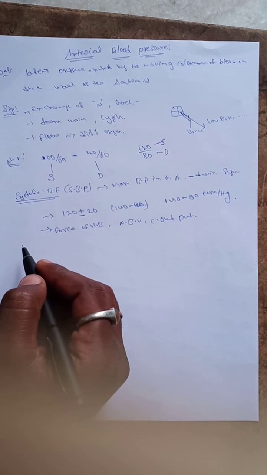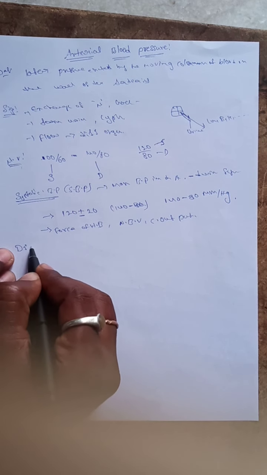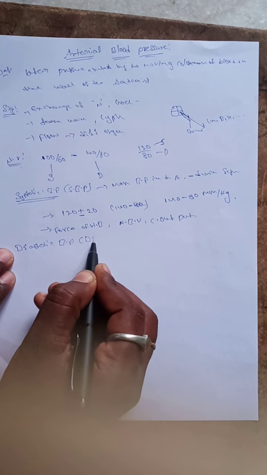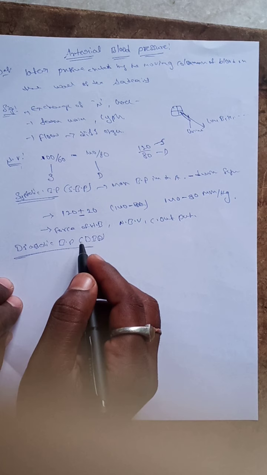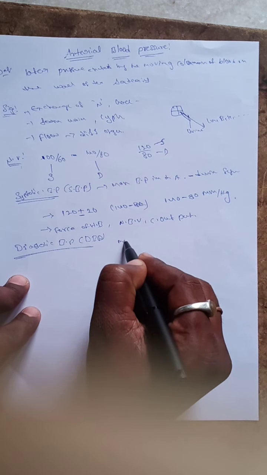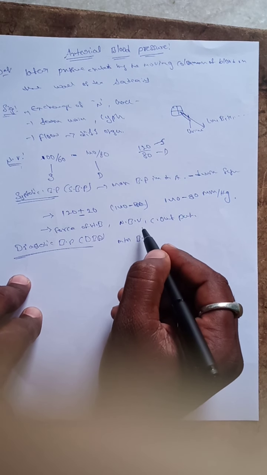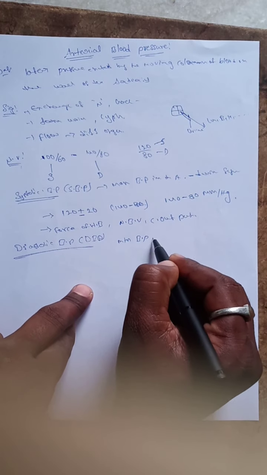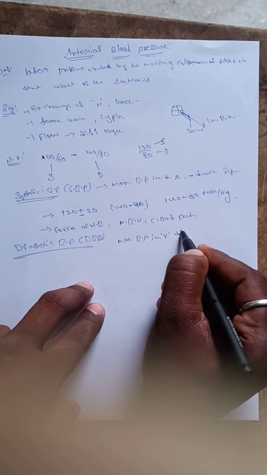The next one is diastolic blood pressure, DBP. The systolic is the maximum, and the diastolic is the minimum blood pressure, obtained at the end of the ventricles, in the diastolic condition.